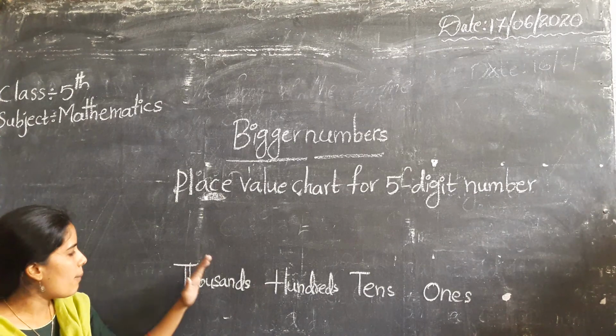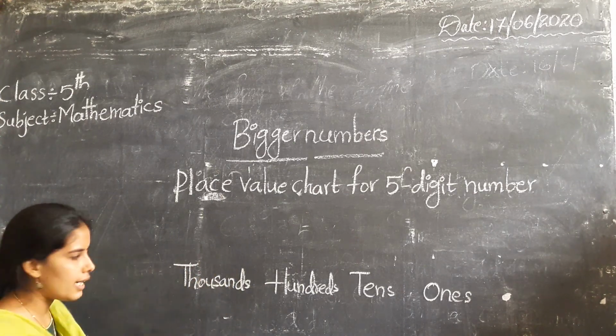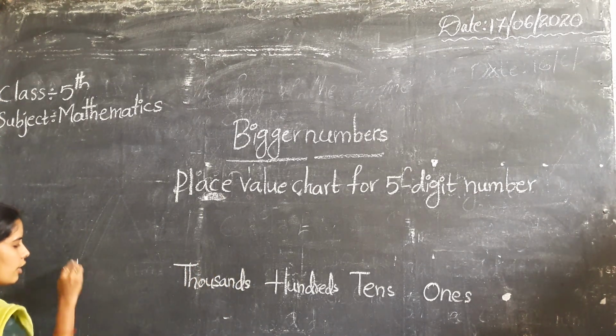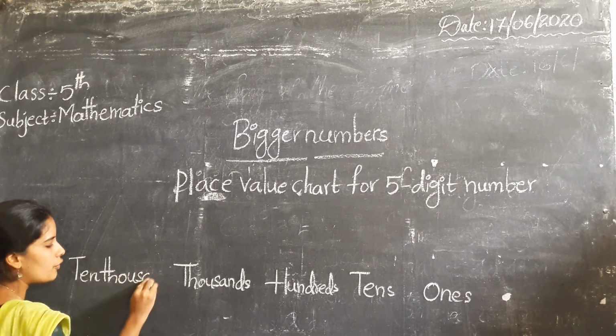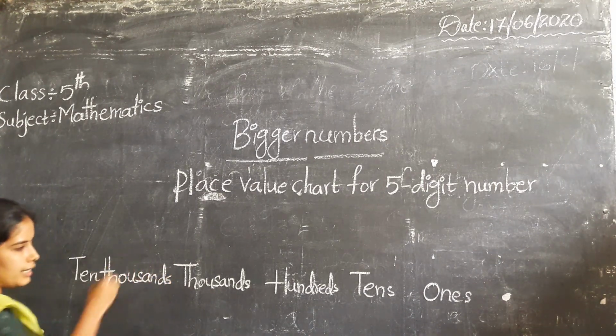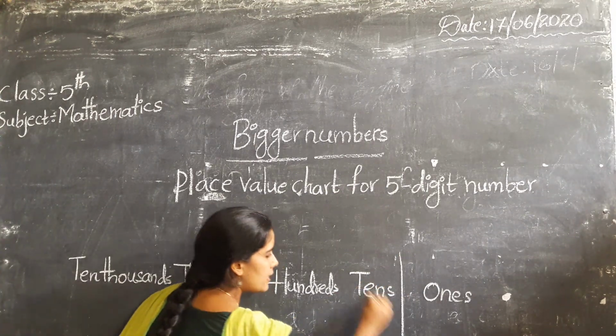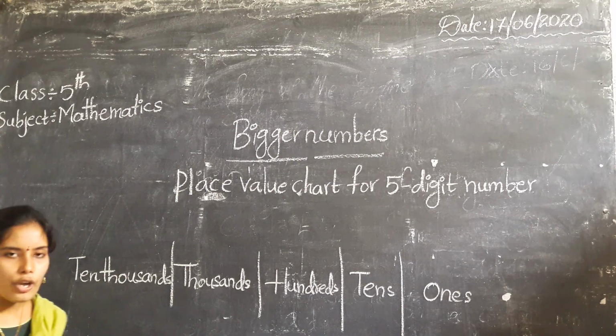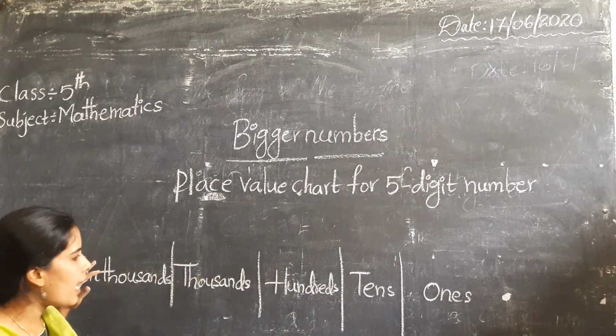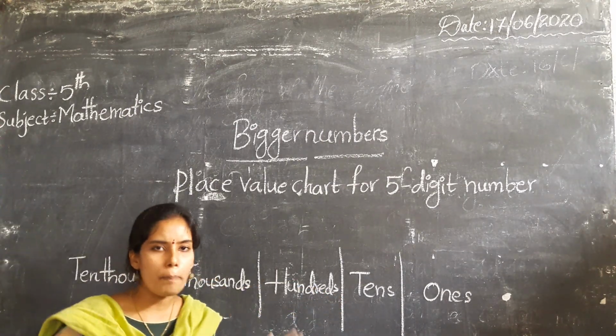In a 5-digit number, this place value will be extended. That is 10,000s. In the place values we have to add the 10,000s. Ones, tens, hundreds, thousands, and 10,000s.